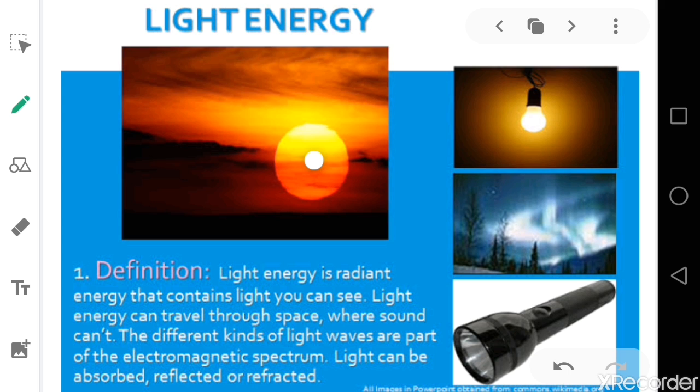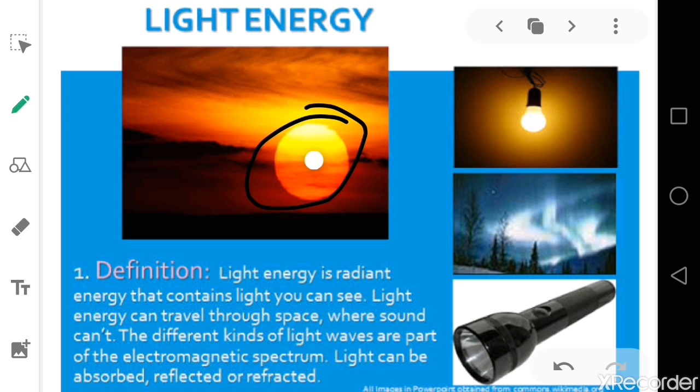Now, moving towards light energy. What is light energy? It's also a form of energy which is carried by waves. Anything luminous gives off light energy. Luminous means giving light. Most of our light comes from the sun. As you know, most of our light, the daylight, comes from the sun. If there is no sun, it means it's night.